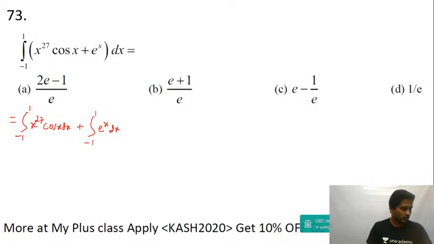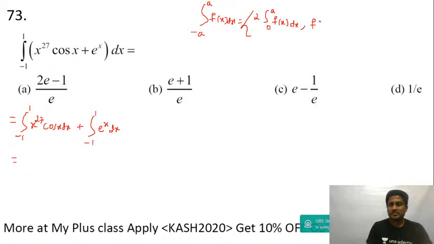Is it okay, guys? Now this is equal to, see, minus a to plus a, property number 5 in the textbook: minus a to plus a, f of x dx is equal to 2 times 0 to a f of x dx if f of x is even. Is it not? If f of x is even, then this is 2 times. And 0 if f of x is odd.